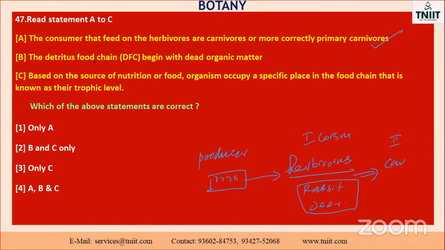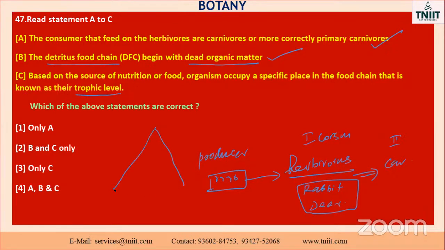Okay. The detritus food chain begins with dead organic matter. Already you know, the detritus food chain starts from dead organic matter only. It is also a correct one, a direct question. Based on the source of nutrition, an organism occupies a specific place in the food chain. It is known as the trophic level.